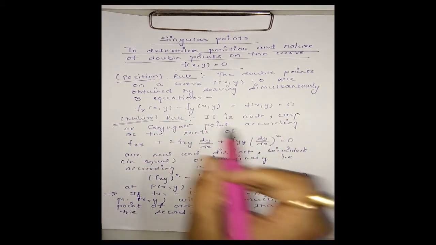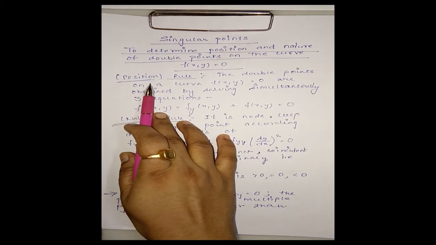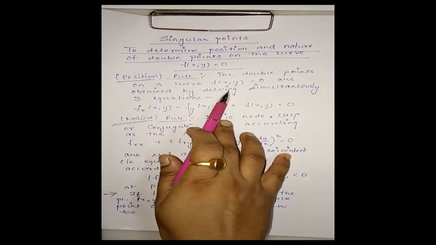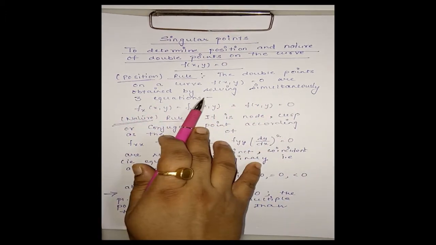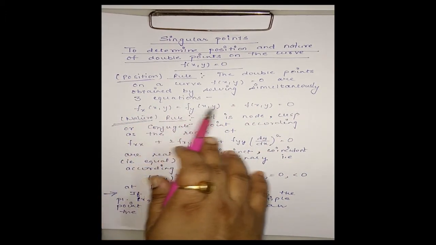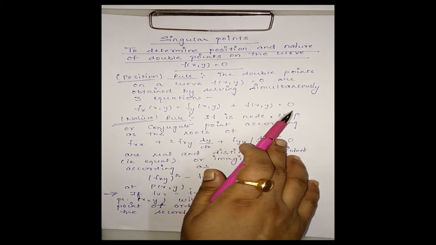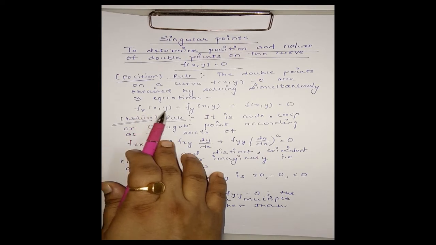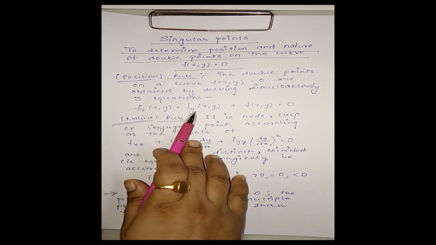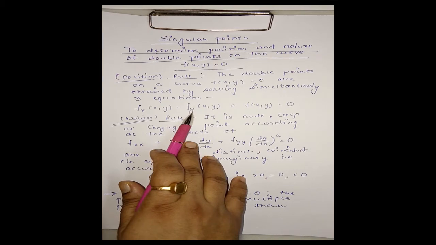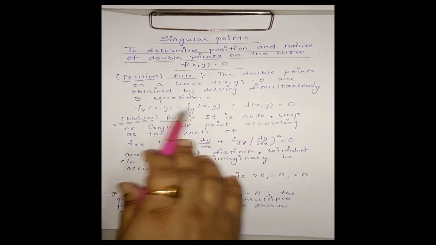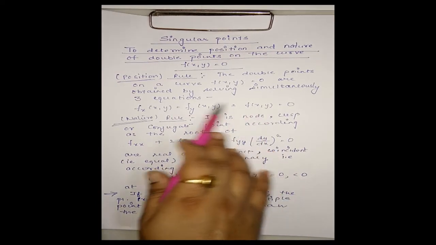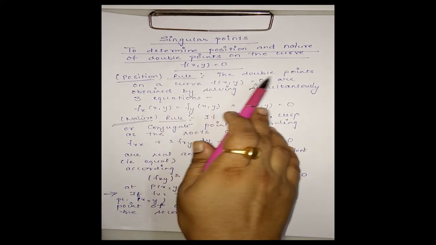in terms of partial derivatives. The first rule is for the position of the double point. The double points on a curve are obtained by solving simultaneously three equations: fx, fy and the curve equation f(x,y) equal to 0. Here fx is the partial derivative with respect to x keeping y constant, and fy is the partial derivative with respect to y keeping x constant. On solving these three equations simultaneously we will obtain the double points.